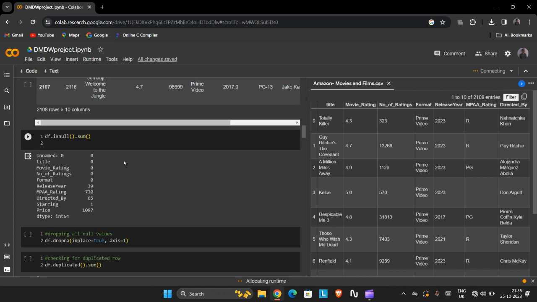So the next statement is the null statements. That means it shows whether there are any null values. df.isnull().sum() checks for missing values in the data frame, as shown above. If you have any null values, it checks that.